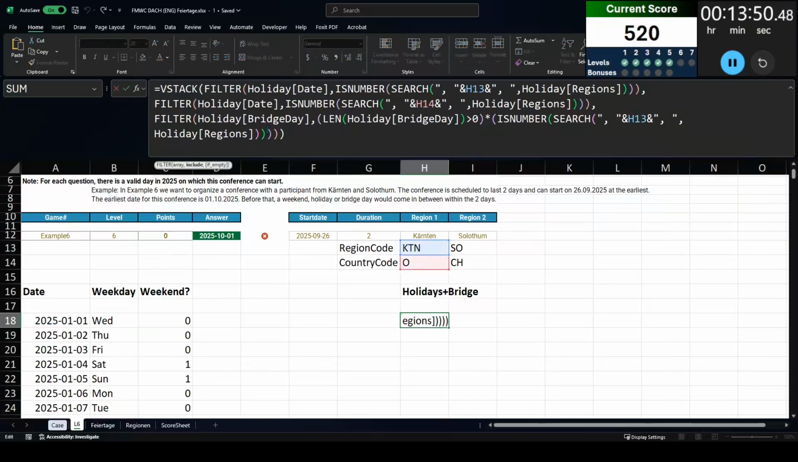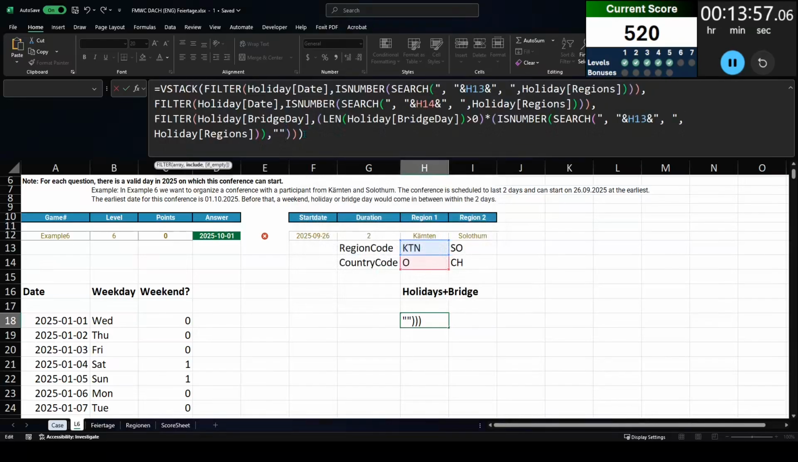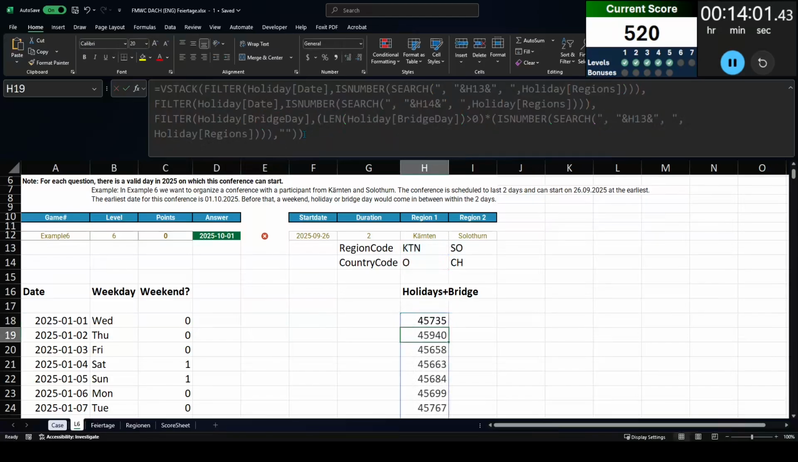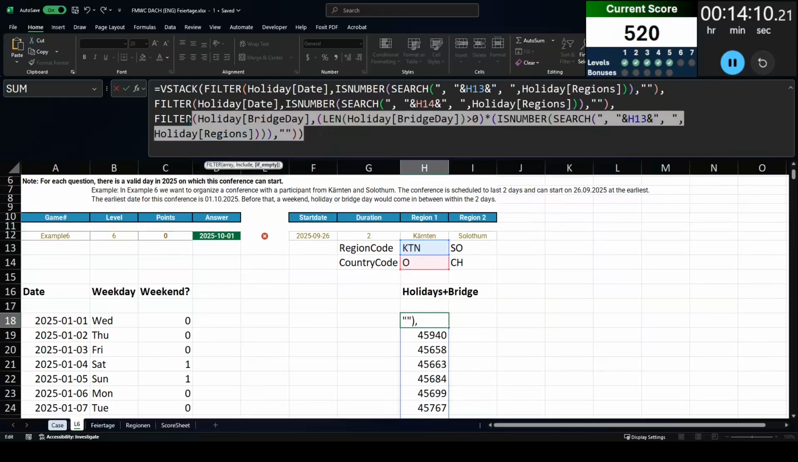So what I need to do is in my filter functions, I need to add an if empty argument, basically telling the formula, what should you do if there is no result from this function? And I'm going to apply it to all of my filter functions, so that way I won't have to worry about this in a later level.